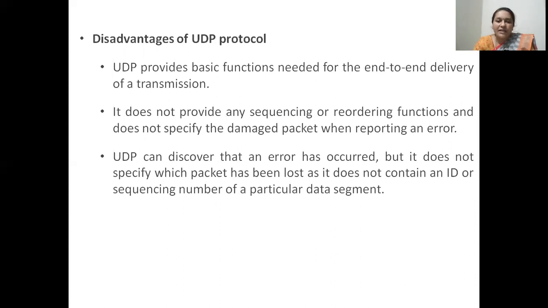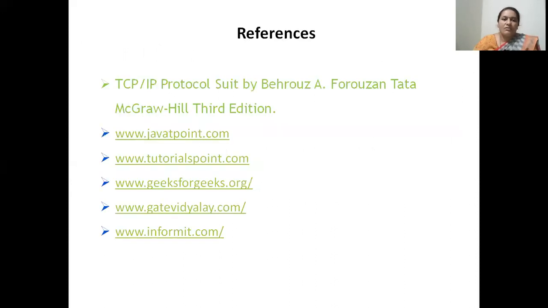It will tell whether the packet is damaged or has been received correctly. If the packet is damaged, it will never indicate which part of the data segment is erroneous. So it only works on error detection and never helps with error recovery. UDP will not provide reliability and security for packets, but it will provide for the size and speed of data transmission. Thank you.